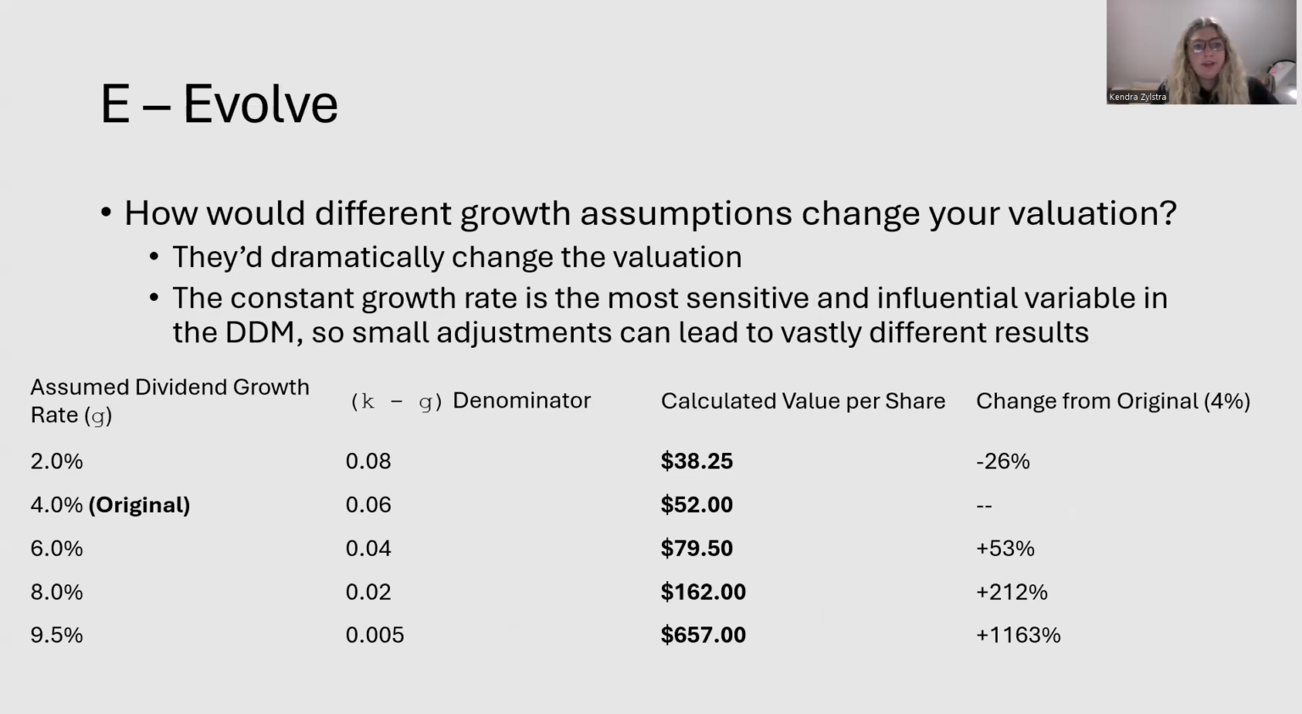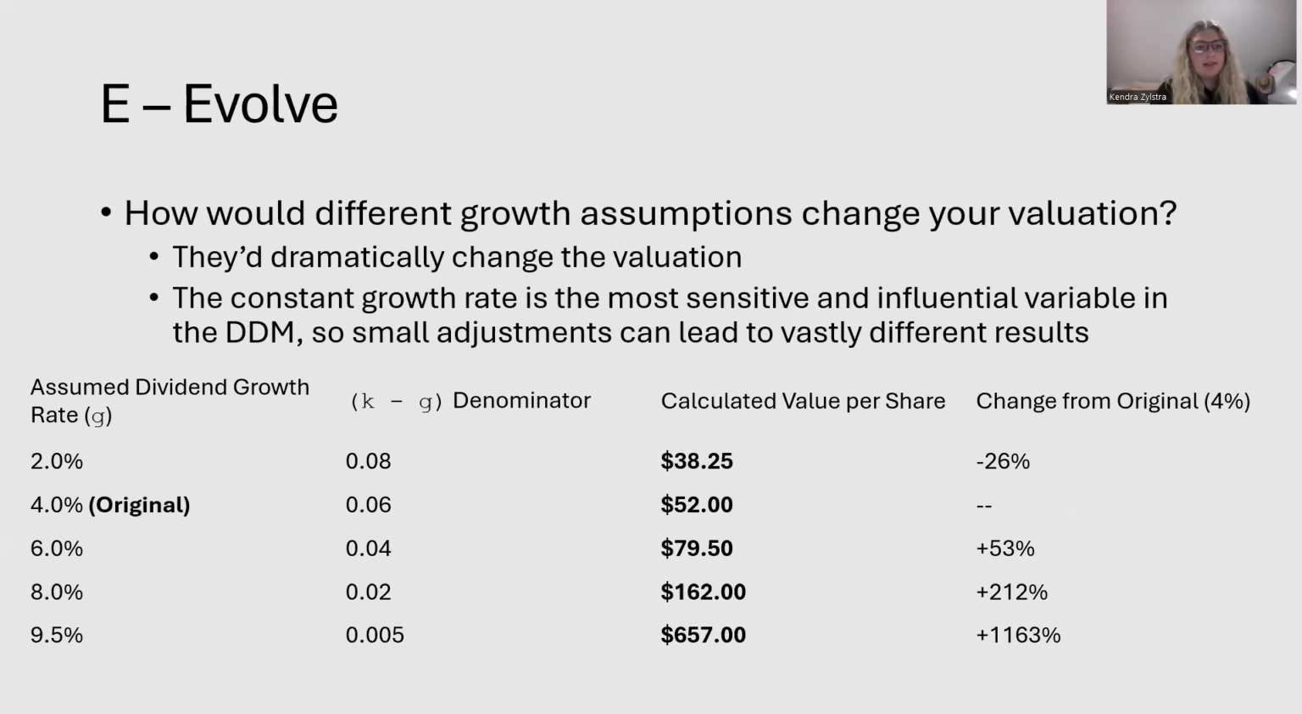Next, we're going to evolve. So how would different growth assumptions change your valuation? As we saw before and talked about a little bit, it is very sensitive, and so different growth assumptions would dramatically change the valuation. The constant growth rate is the most sensitive and influential variable in the DDM, so small adjustments can lead to vastly different results.